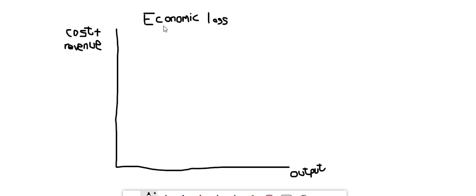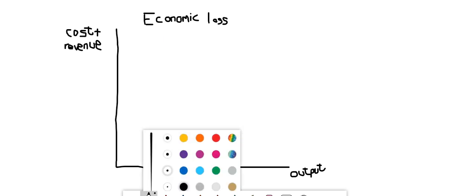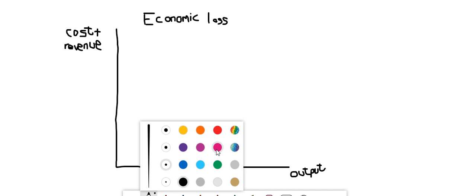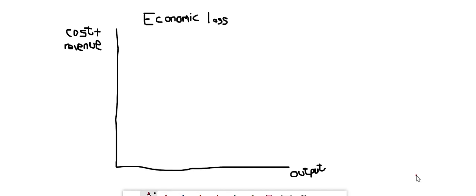So in step 1, we are supposed to draw demand and average revenue and marginal revenue. That is step 1. We know that we are in the perfect market. In the perfect market, each individual producer is a price taker.